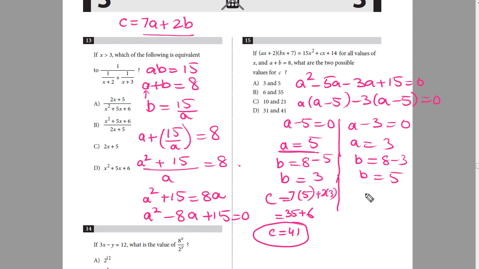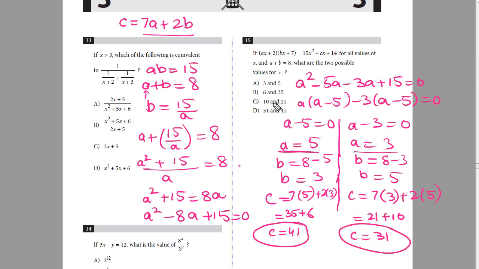For the other value, c equals 7 times a, where a is 3, plus 2 times b, where b is 5. 7 times 3 is 21 and 5 times 2 is 10, so 21 plus 10 is 31. So c is equal to 31. These are the two values of c, that is option D. So this is how we will do question number 15.